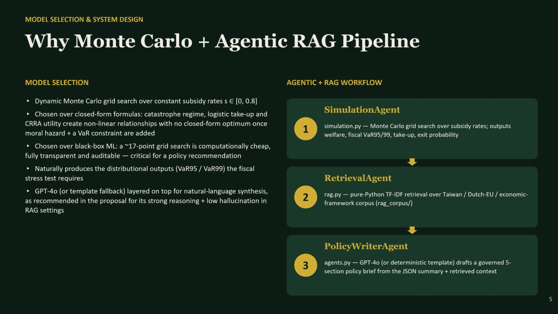And stage 3 is the policy writer agent. This takes the simulation output plus the retrieved context and drafts a structured 5-section policy brief using GPT-4o with a template fallback so the system always works even offline.